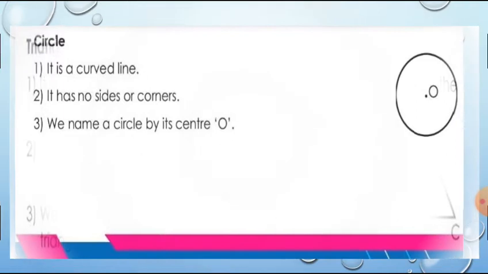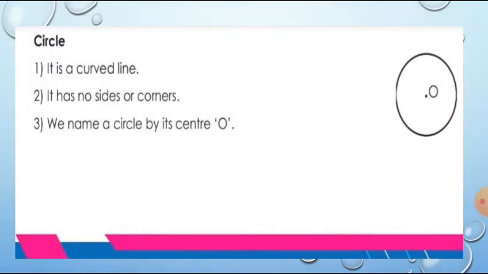Now the next two-dimensional shape is circle. C-I-R-C-L-E. Circle. Spell it, children. C-I-R-C-L-E. Circle. Look how the circle is. This is a circle, and it is a curved line.